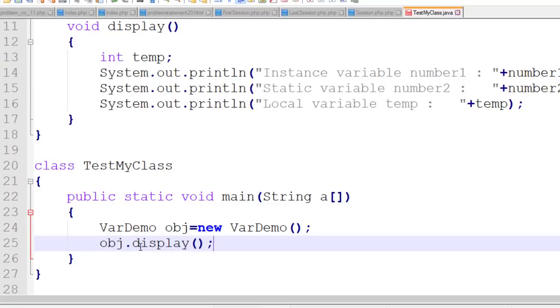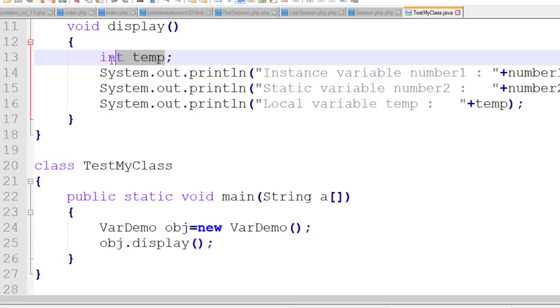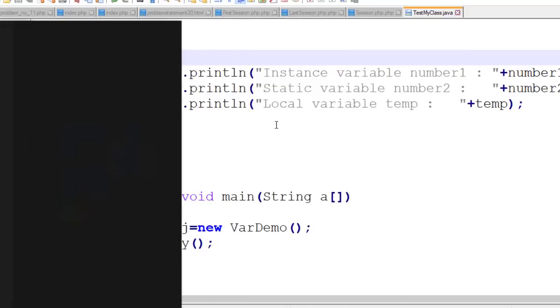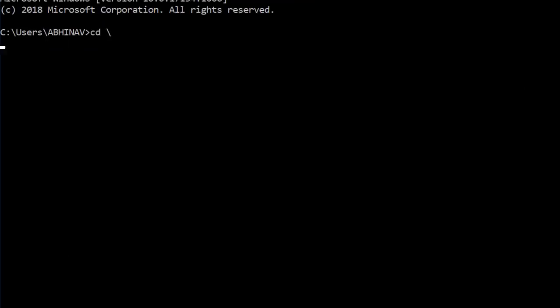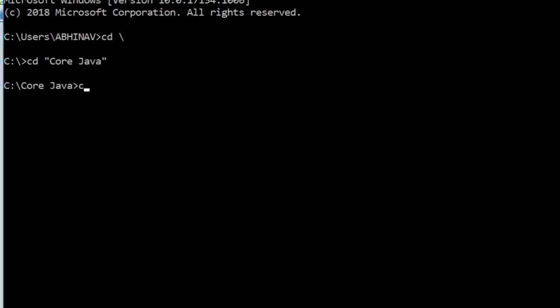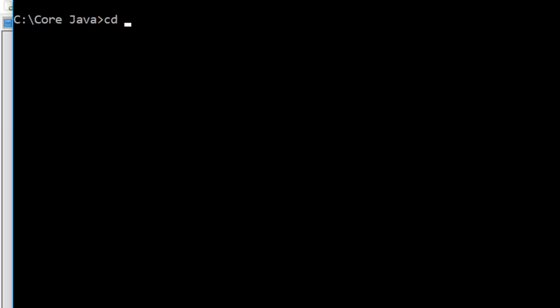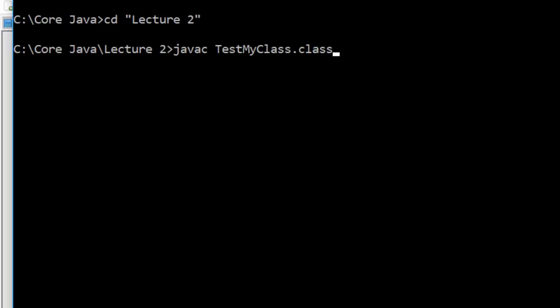Okay, and I just try to compile it. This variable I have not initialized. Now check the error. So javac, this is my test.